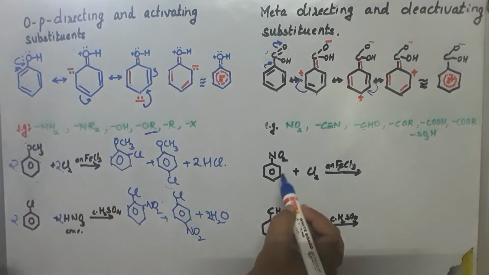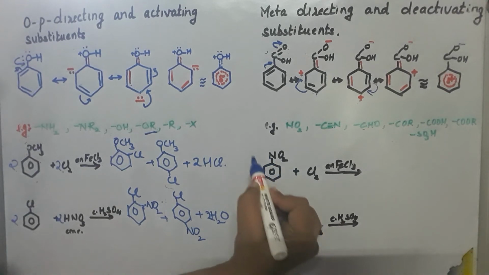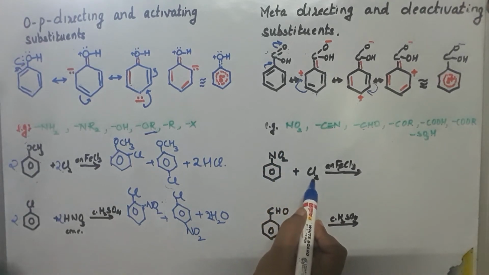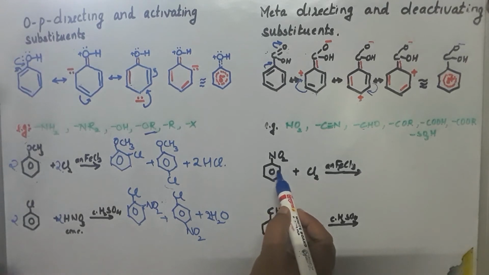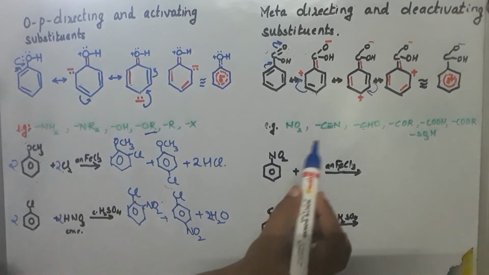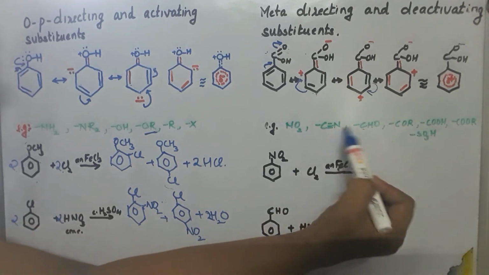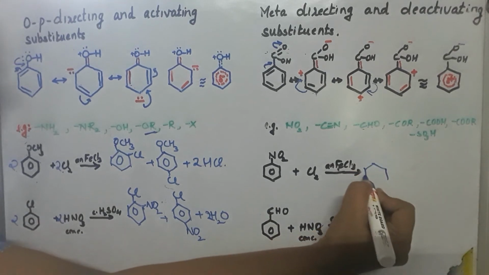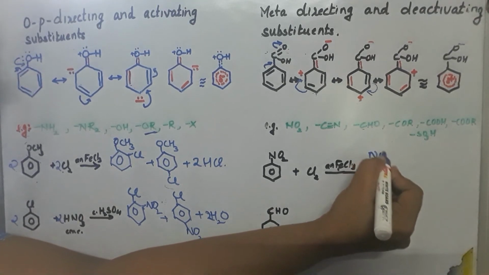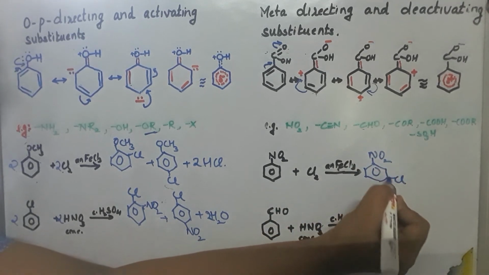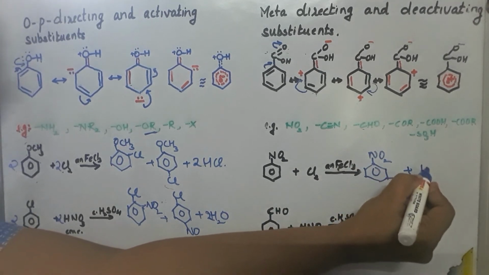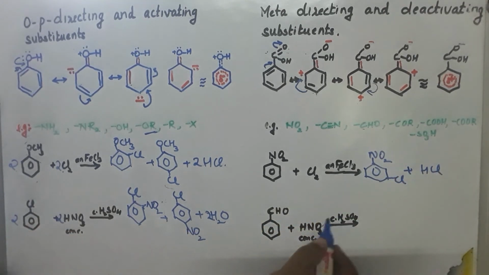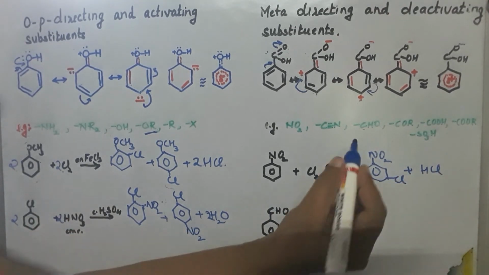Now look at the meta directing. Let us see. Now the compound nitrobenzene is taken and it is reacted with chlorine and anhydrous ferric chloride. Now chlorine, when it is added, will be substituted on the meta position. Why? Because NO2 is a meta directing group. So these groups are all meta directing. So since NO2 is meta directing, the product formed is meta-chloronitrobenzene. This is the meta position.